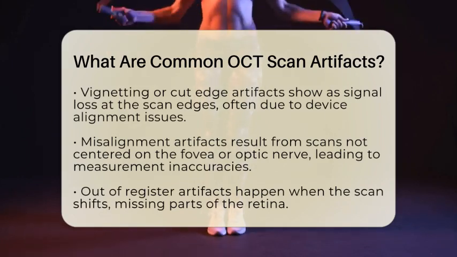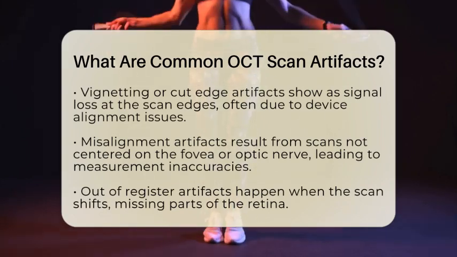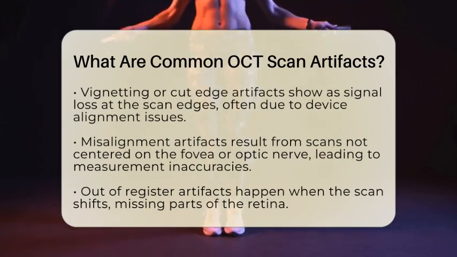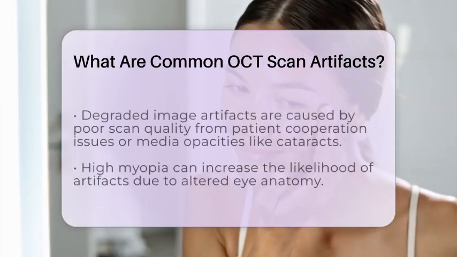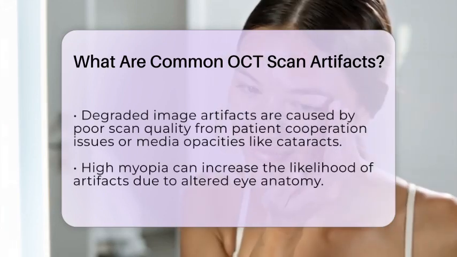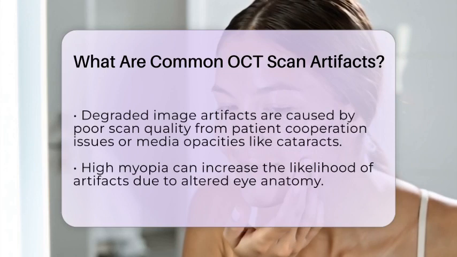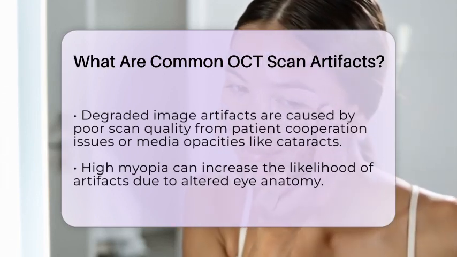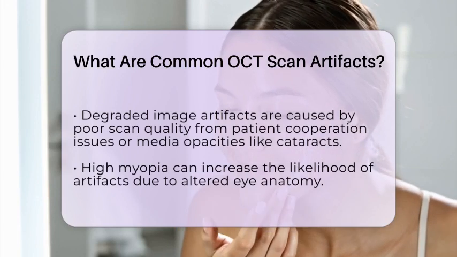Misalignment or off-center artifacts happen when the scan isn't centered on the fovea or optic nerve head. This can be due to poor patient fixation or technician error. When the scan is off-center, measurements of the central macula or nerve fiber layer can be inaccurate. To get reliable data, retaking the scan with proper alignment is often necessary.